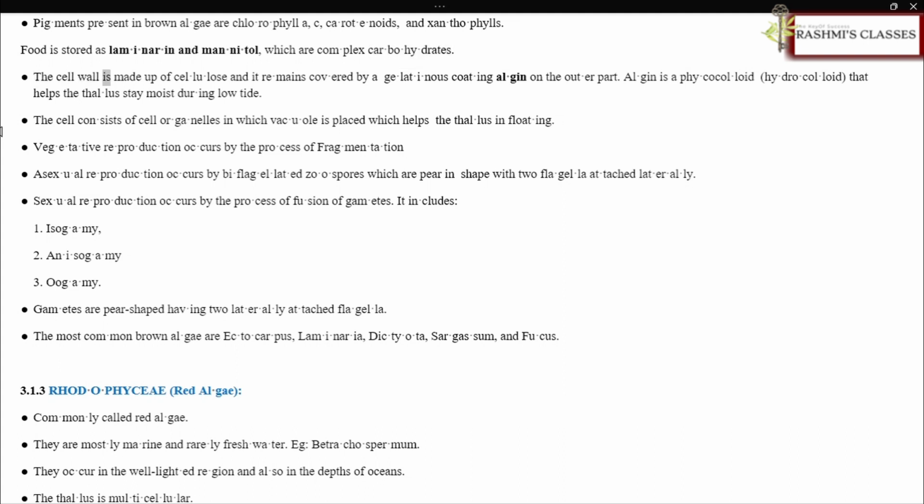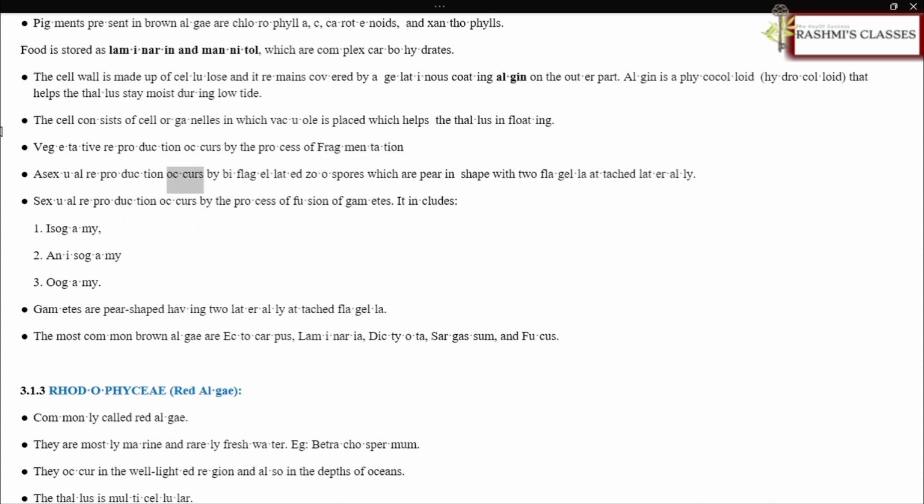The cell wall is made up of cellulose and it remains covered by a gelatinous coating, algin, on the outer part. Algin is a phycocolloid, a hydrocolloid, that helps the thallus stay moist during low tide. The cell contains a vacuole, which helps the thallus in floating. Vegetative reproduction occurs by fragmentation.